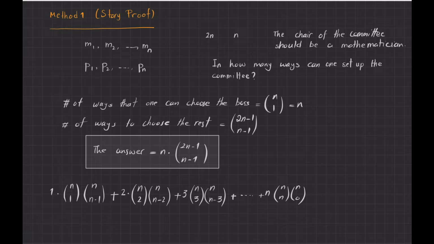I hope you agree with me that this sum is also counting the same thing that we are interested in. So the result of that and that should be the same. If I want to write this, the answer can also be expressed as this sum, which I can write as a sigma: sigma of k times n choose k times n choose n minus k, where k goes from 1 to n.